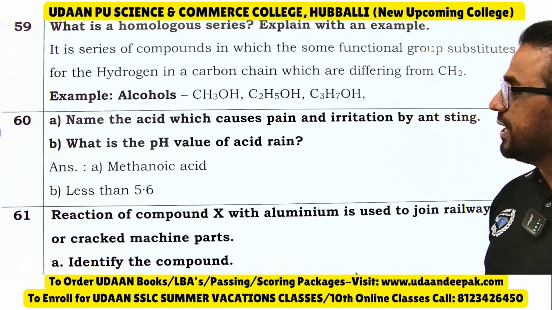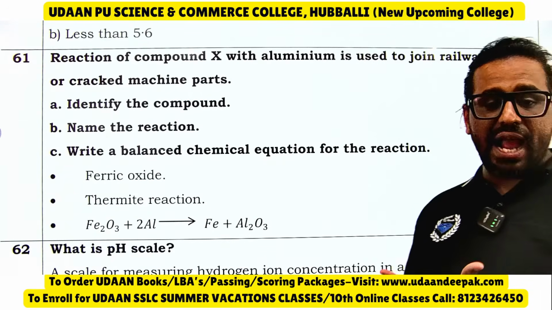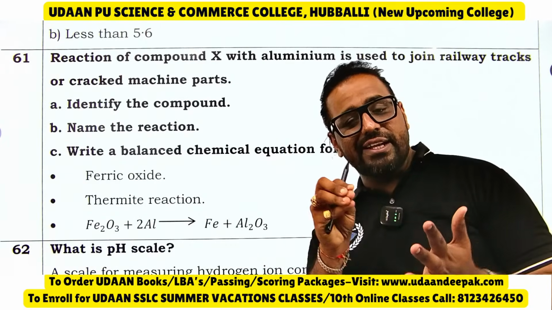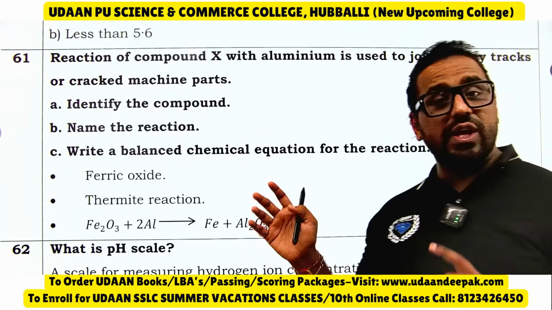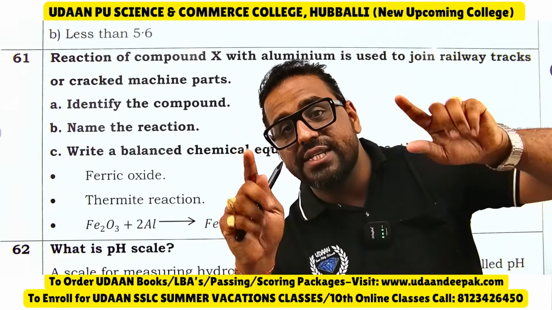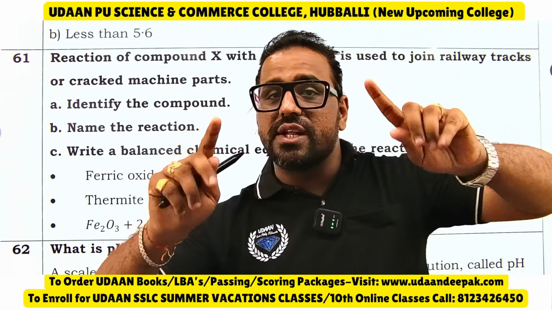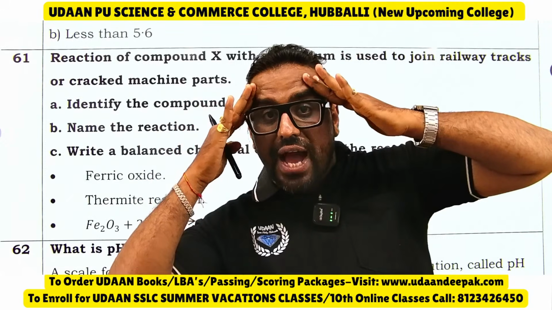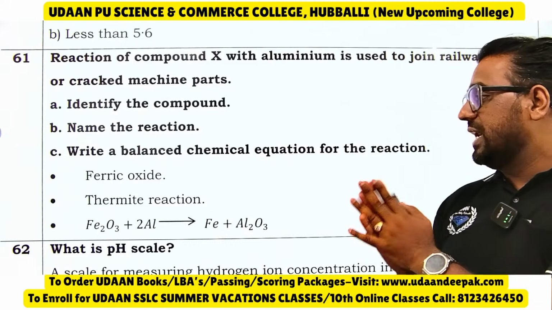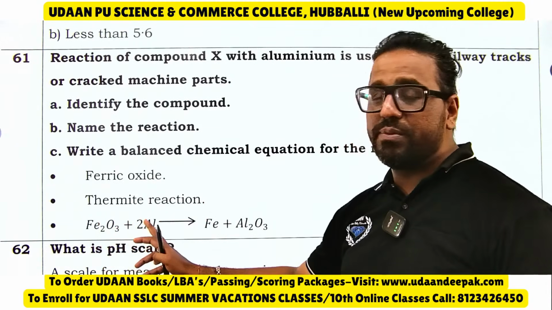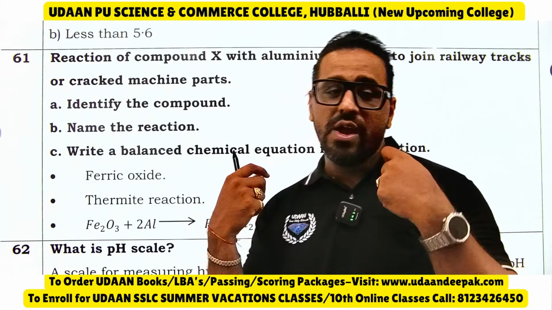Okay. The next: the reaction of compound X with aluminum is used to join railway tracks. Everyone knows, railway track, thermit reaction. Identify the compound. The compound here is ferric oxide, and the reaction we call the thermit reaction. So remember, thermit reaction. Now see the equation: iron oxide plus 2Al will give you iron plus Al2O3, that is aluminum oxide.